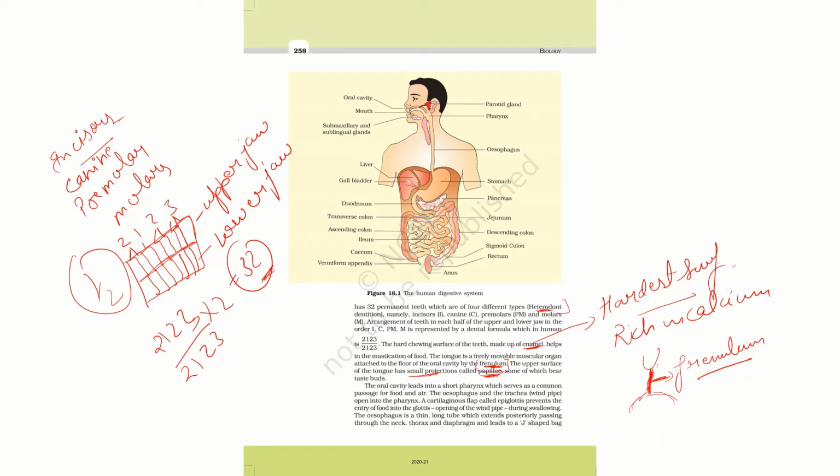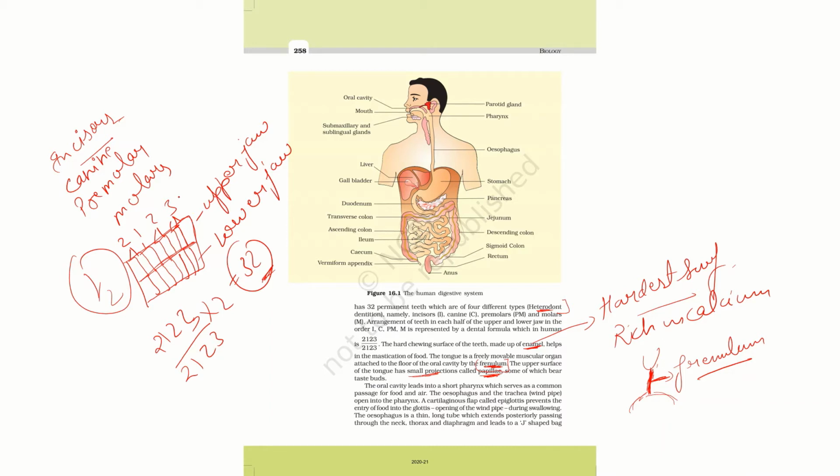The epiglottis, what is it doing? It is a cartilaginous flap. So what happens when we are swallowing food and that food is passing through the pharynx? At that time the glottis gets closed, so that the food may not enter the windpipe, and rather it moves to the esophagus. The esophagus is a thin long tube which extends posteriorly, passing through the neck, thorax and diaphragm, and leads to the J-shaped bag known as the stomach.